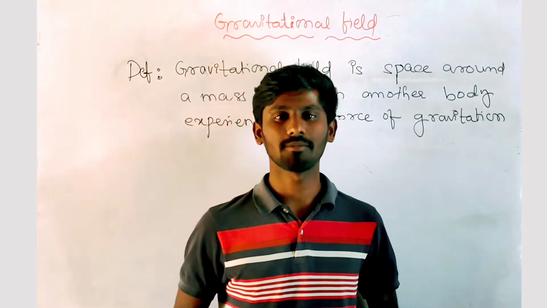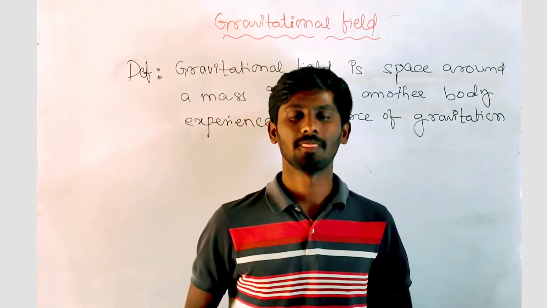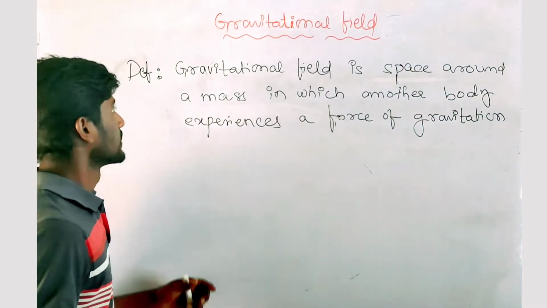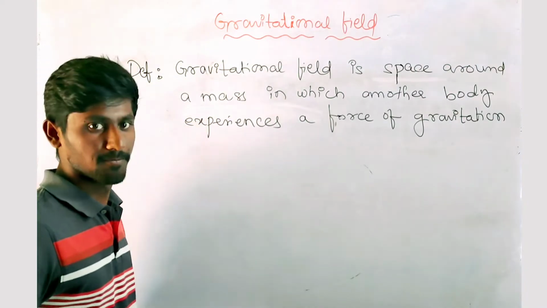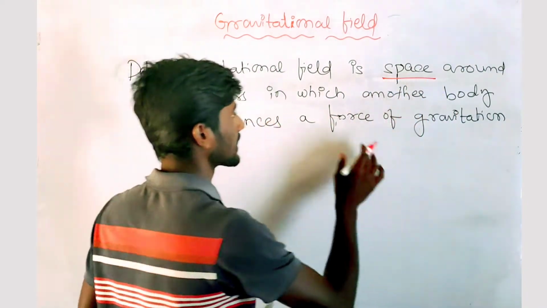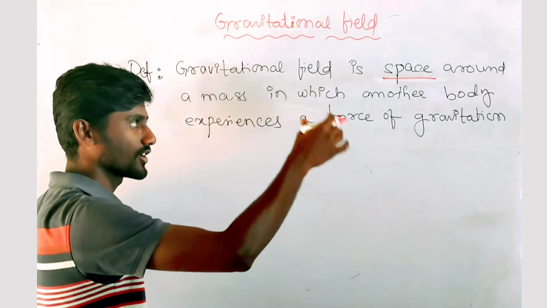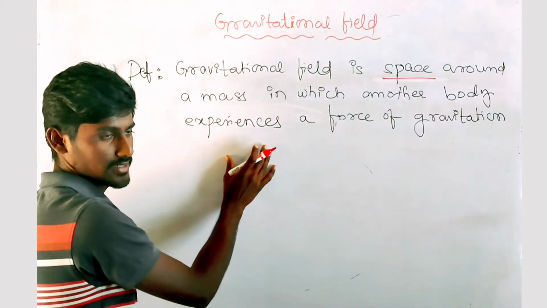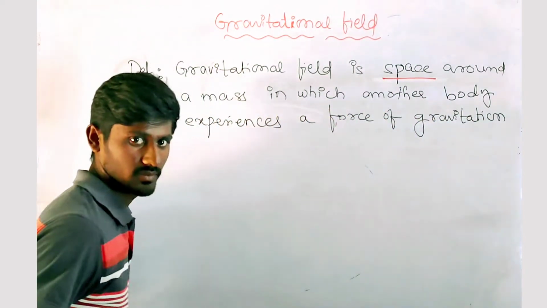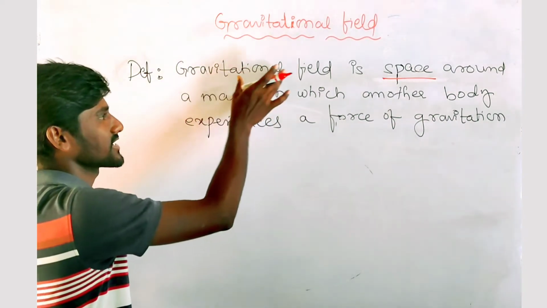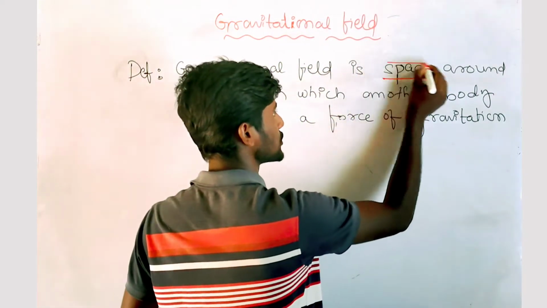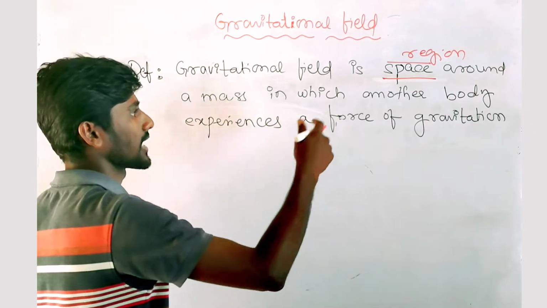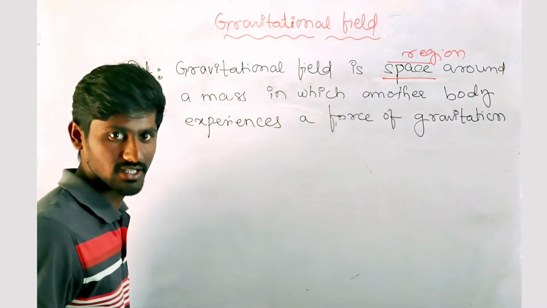Now I'll teach you one more topic from gravitation, that is gravitational field. First I will read out the definition and then I'll explain what gravitational field is. The definition is: gravitational field is a space or region around a mass in which another body experiences a force of gravitation. So you need to remember, gravitational field is a space or a region around a mass in which another body experiences a force of gravitation.